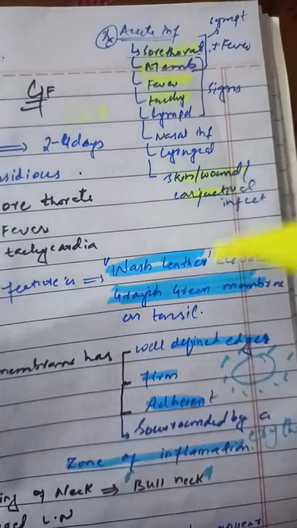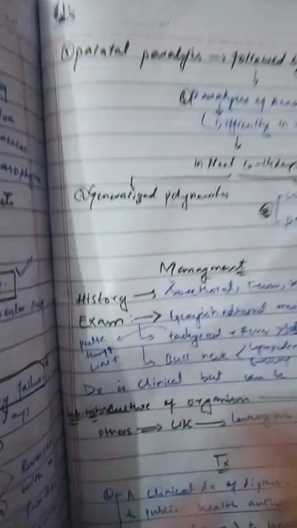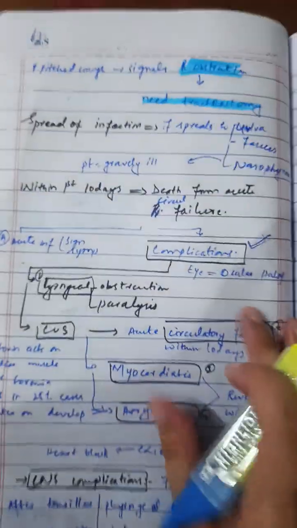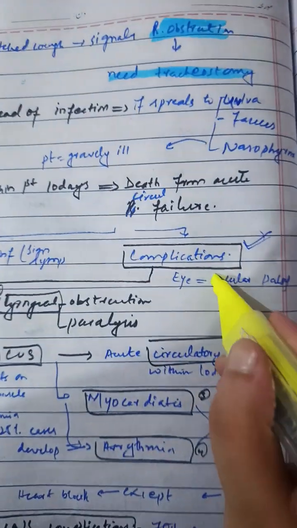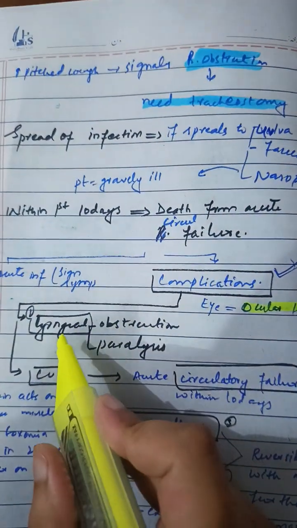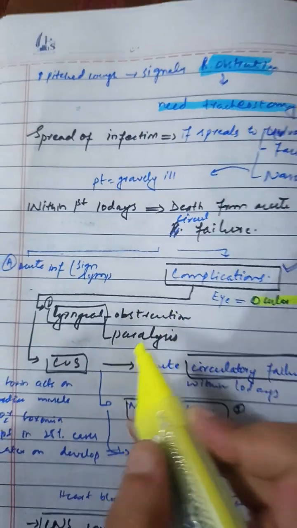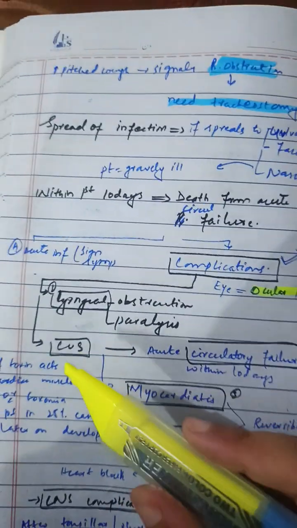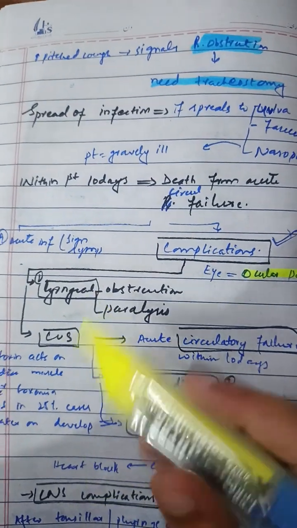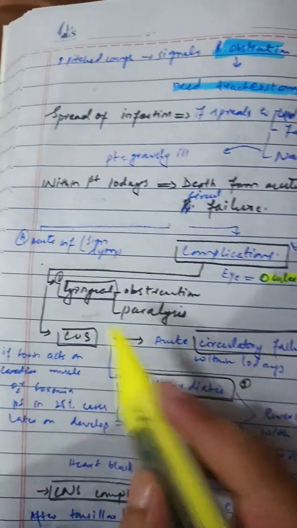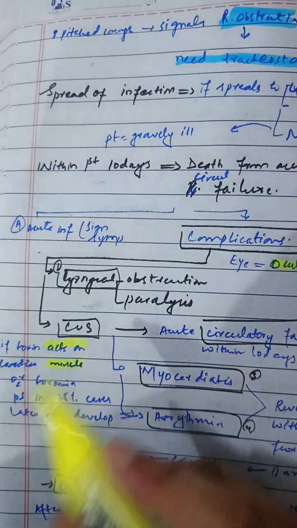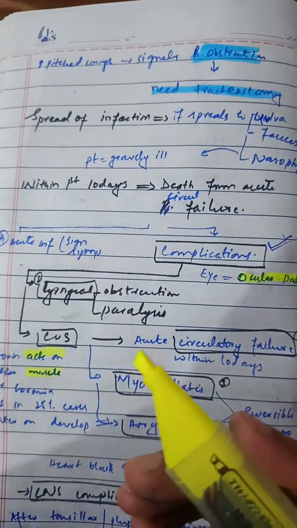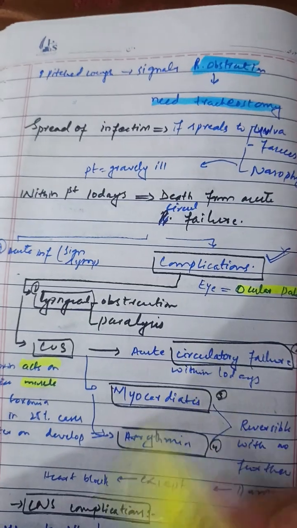And if the disease presents late, or causes complications, it can cause ocular palsy, laryngeal obstruction, and paralysis. If it involves the myocardial muscle, it releases the endotoxin, and that endotoxin acts on the muscle of the circulatory system and reaches the CNS, and it can result in some complications.